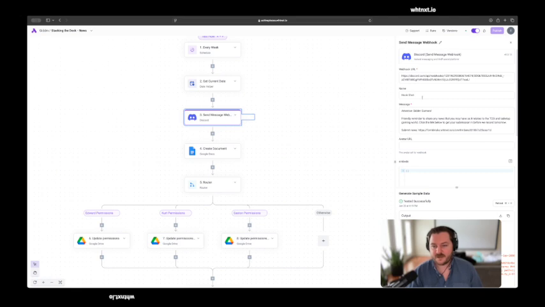I named it Hookshot, so it's a webhook essentially. Here's the webhook URL, and then a little ping: attention gamers, friendly reminder to share any news that you may have as it relates to TCG and tabletop gaming world. Click the link below to submit, to get your submission in before we record tomorrow.